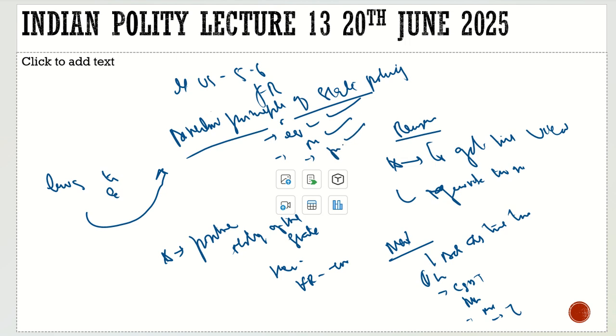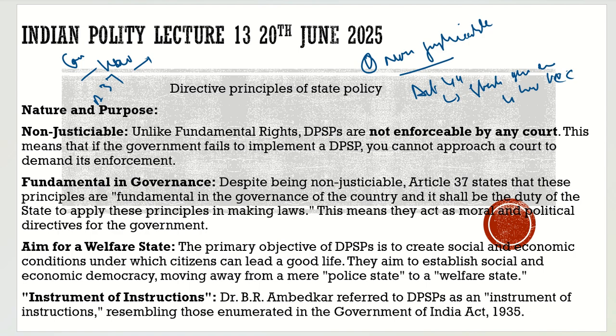So this is like a direction. It would act as a timetable for them, and they will take it that we have done it, we have achieved it. So this is what this acts as, fundamental. It is not enforceable, but it is fundamental to governance. The directive principles are not enforceable, but they are fundamental to governance. This is what directive principles are. They are non-justiciable. We understood it.